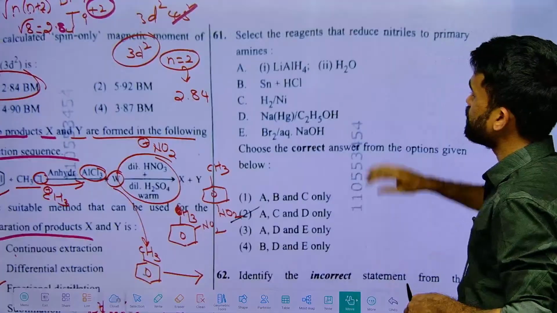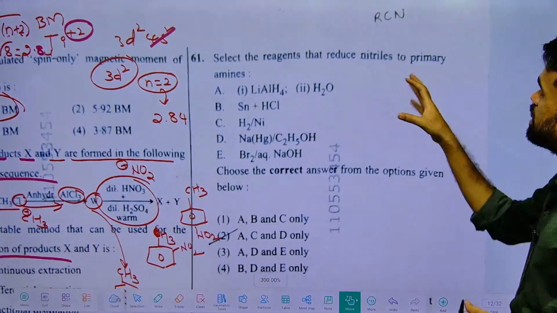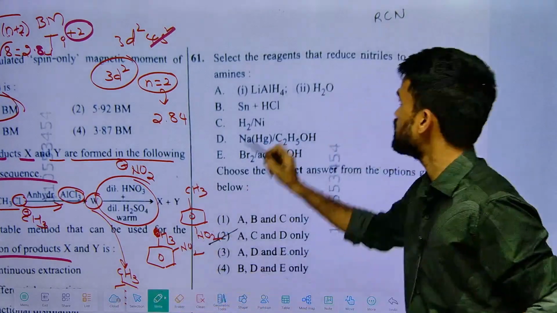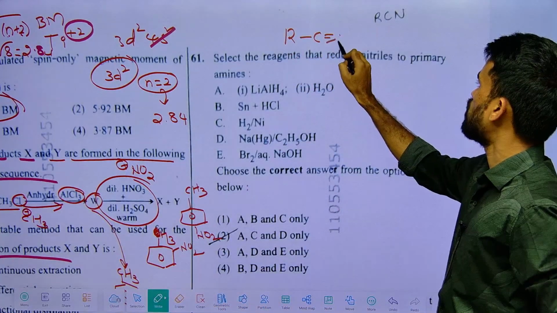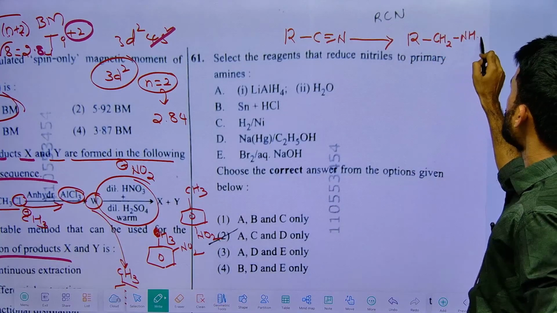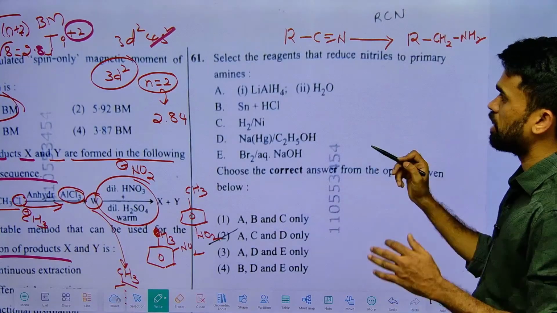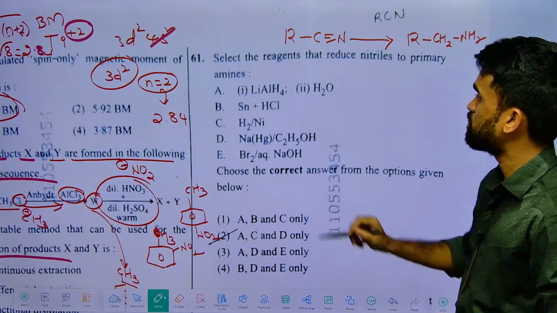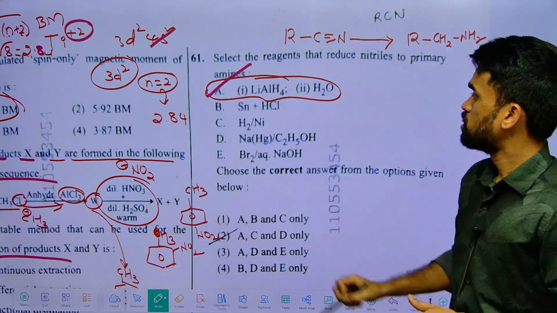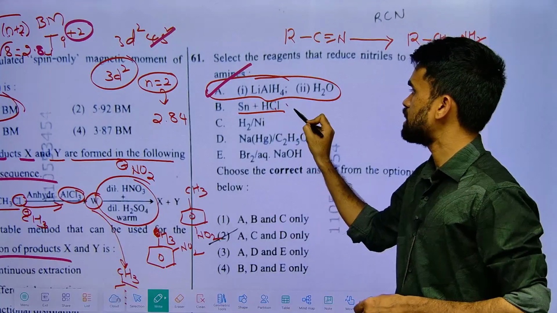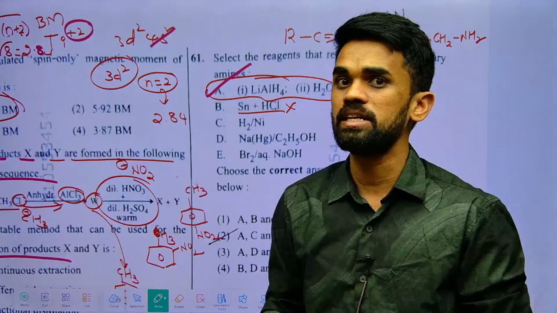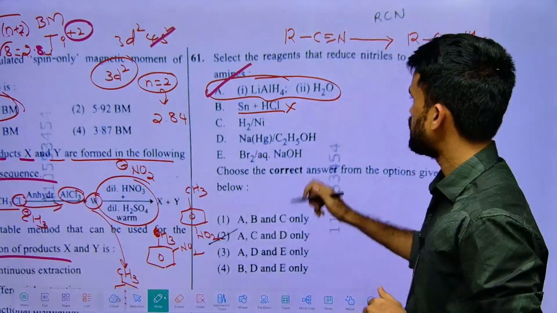Next, 61. Question 61 is about the selection of reagent that reduces nitriles to primary amines. Nitriles means R-C≡N converting into primary amines, R-CH2-NH2. Now how can we convert this? Using a reducing agent, and we specifically require strong reducing agents like lithium aluminum hydride, which is the best reagent. Now what about Sn/HCl? No, Sn/HCl stops the reaction after formation of imines. We will see that in the Stephen reduction. So it is not the suitable one.